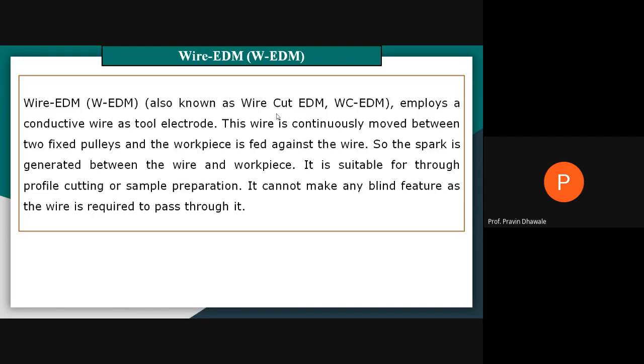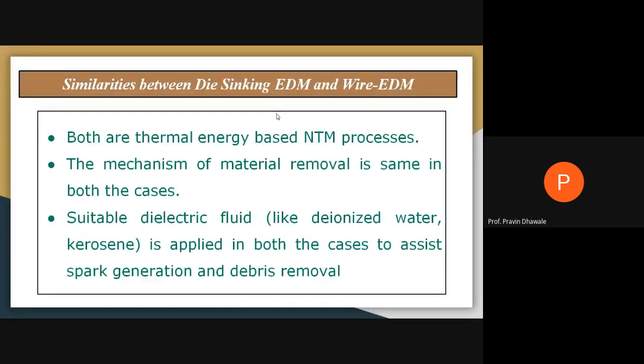In die sink EDM, we are able to provide blind cavities, but such features cannot be produced by the wire cut EDM process. That is the basic idea regarding what EDM is, what die sink EDM is, and what the wire cut EDM process is.